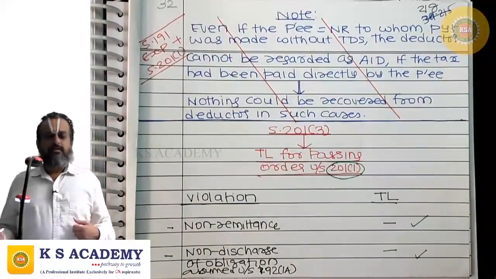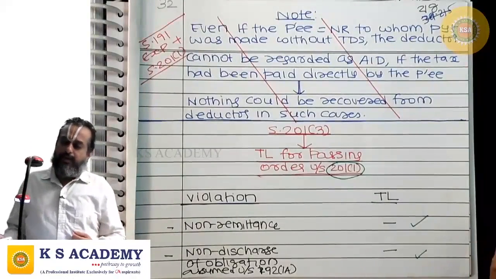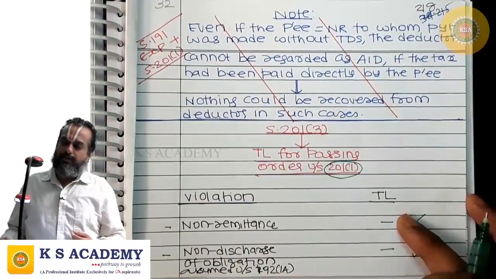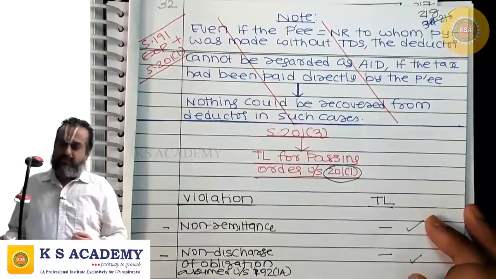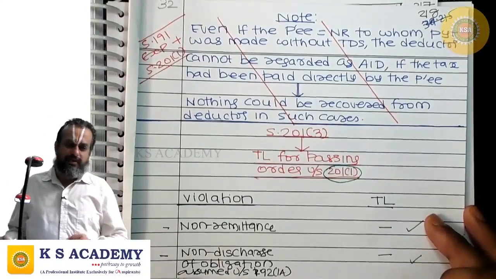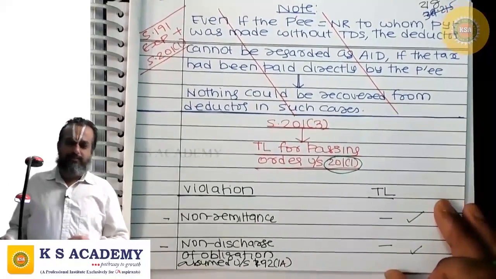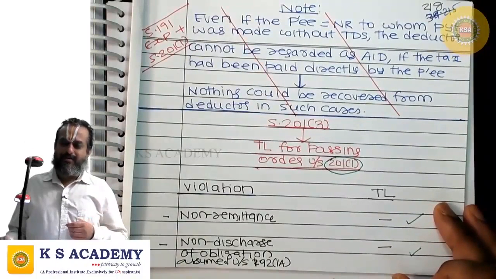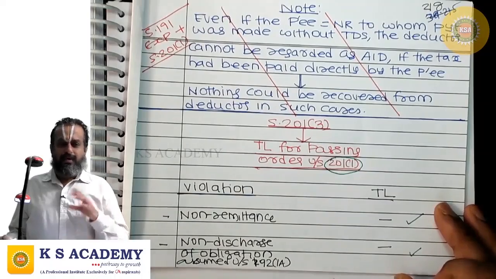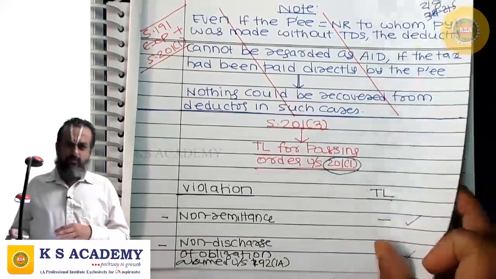Next is, where the employer has assumed the obligation to pay the tax on non-monetary perquisites under 192(1A), but is not discharging this obligation, then the employer can be regarded as assessee in default. For that purpose, order can be passed under 201(1) anytime, no time limit.